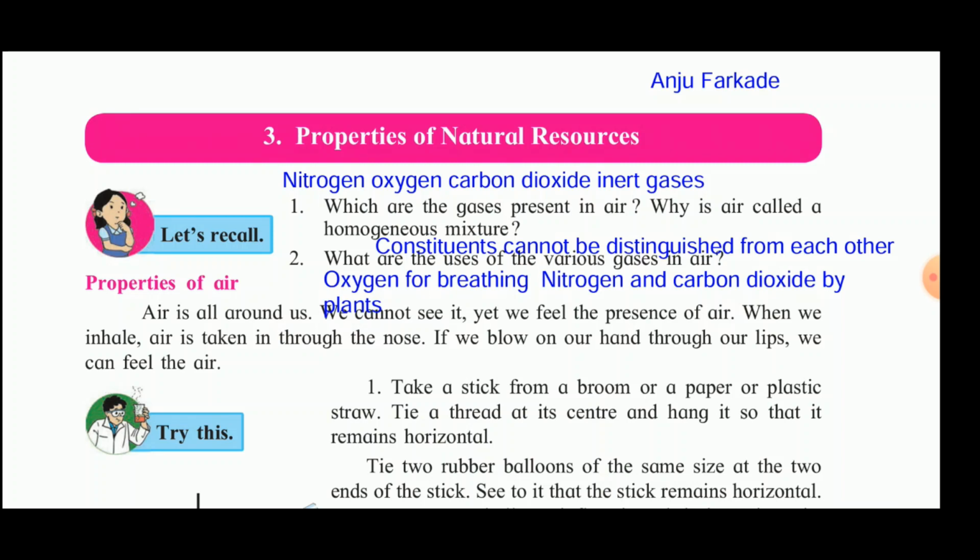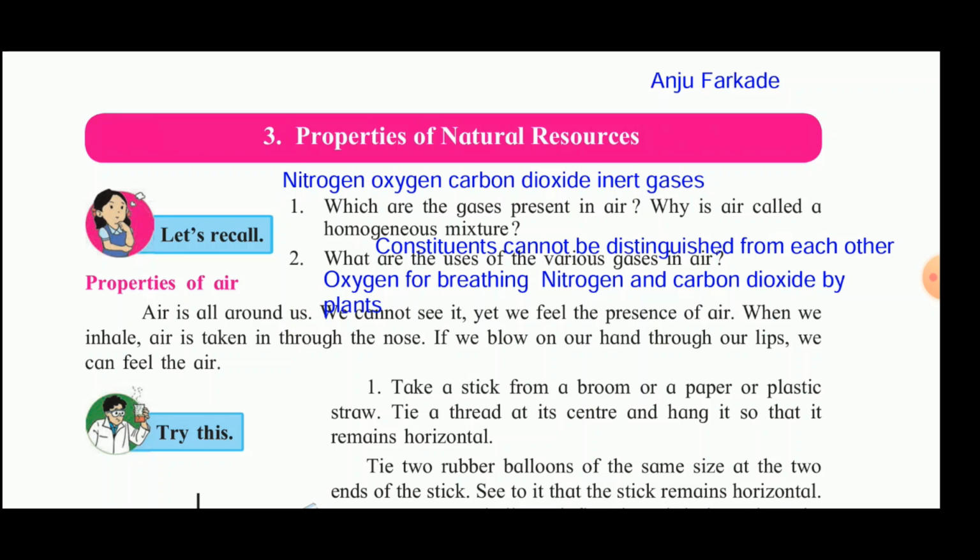Now let's recall which are the gases which are present in the air and why is air called a homogeneous mixture. Now the gases which are present in the air are nitrogen, oxygen, carbon dioxide and inert gases. Now why is air called a homogeneous mixture? Because the constituents of the air cannot be distinguished from each other. Means these gases, nitrogen, oxygen, carbon dioxide, inert gases, they cannot be distinguished from each other in the air, and so air is a homogeneous mixture.